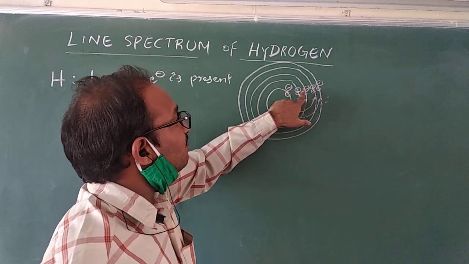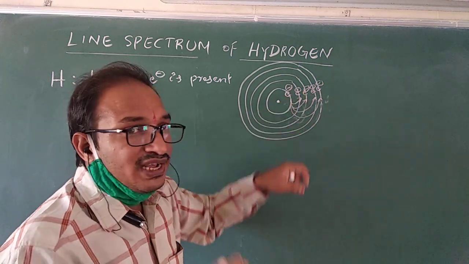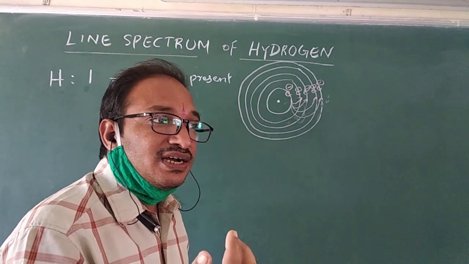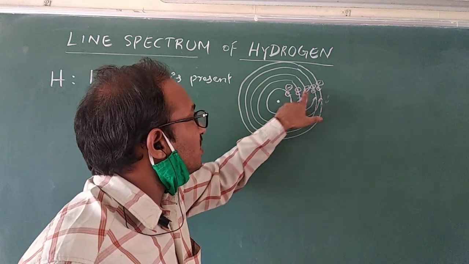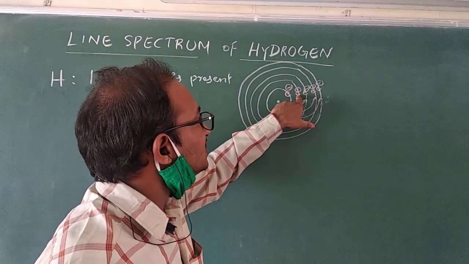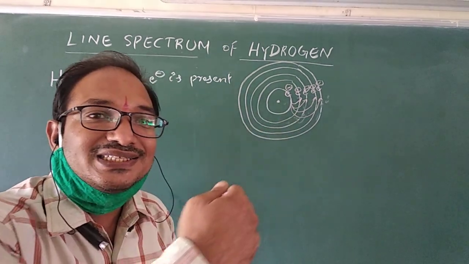When the electron is jumping from a higher orbit to a lower orbit, or from a higher energy state to a lower energy state, energy is released or emitted.